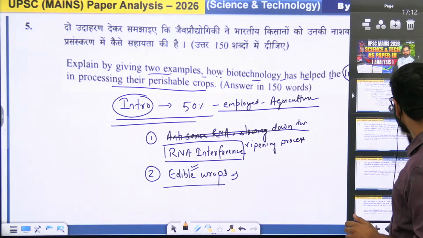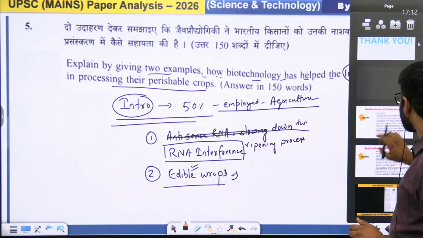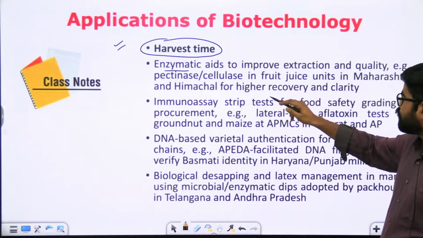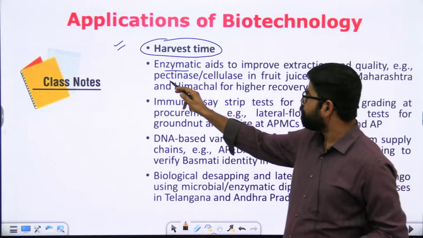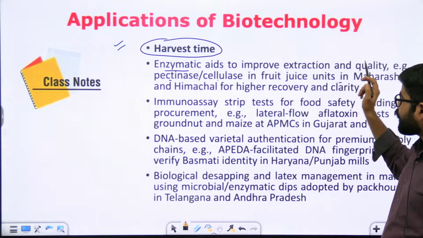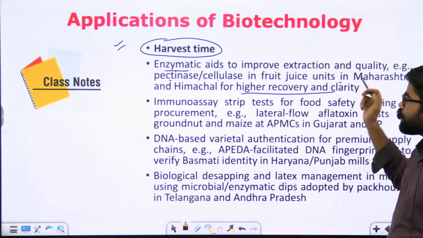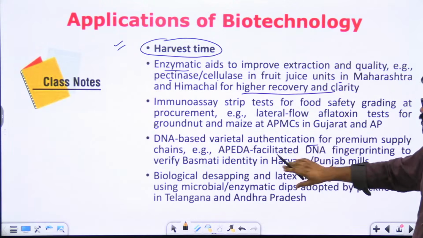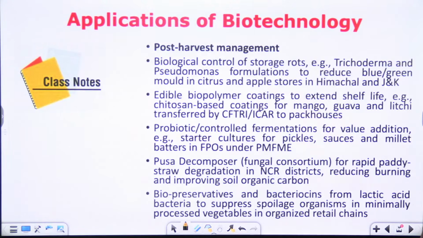In fact, in this you will find multiple such examples. देखो, there is one thing, enzymatic aids. Now here we have pectinase and cellulase, which can help in higher recovery and clarity. Then we can have this chain part also. इसको रहने दो, दूसरा लिखो.